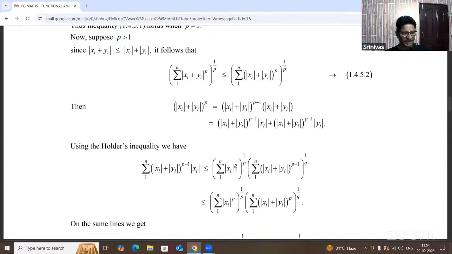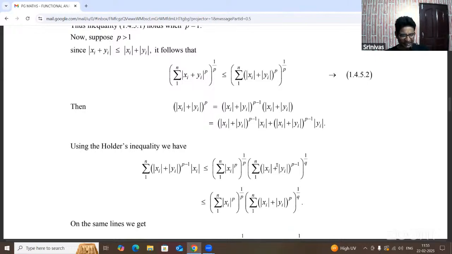That can also be written as (summation |xi|^p)^(1/p) into (summation (|xi| + |yi|)^(p-1))^(1/q), which gives the exponent p by q minus 1 by q. Now this can be written as p into 1 by q, that is p by q minus 1 by q. So 1 by q is also the same. After the simplification, what is that value?